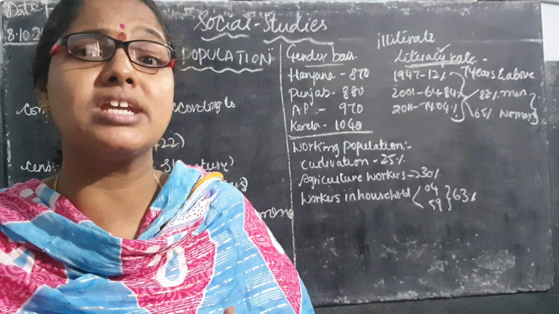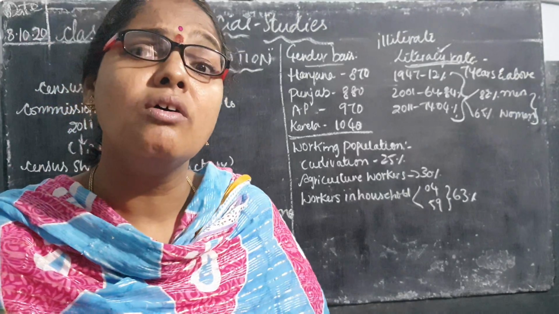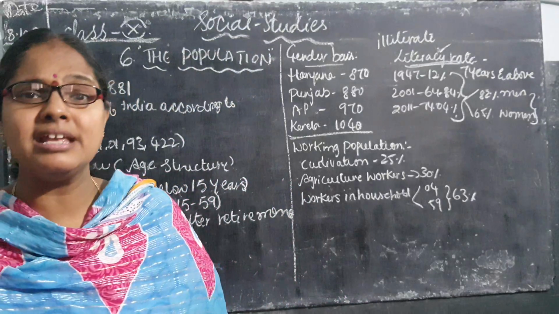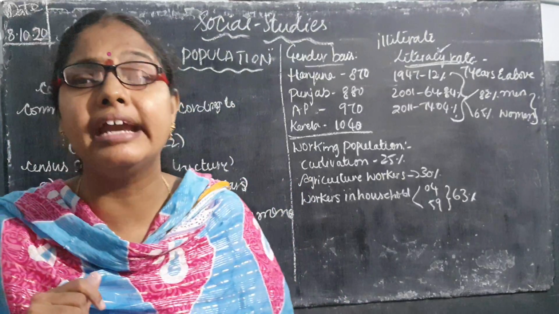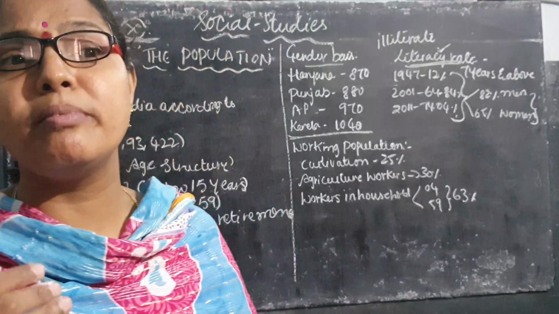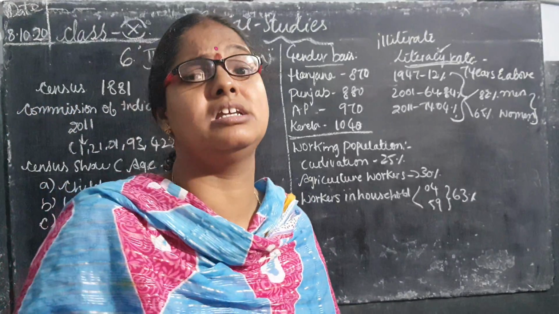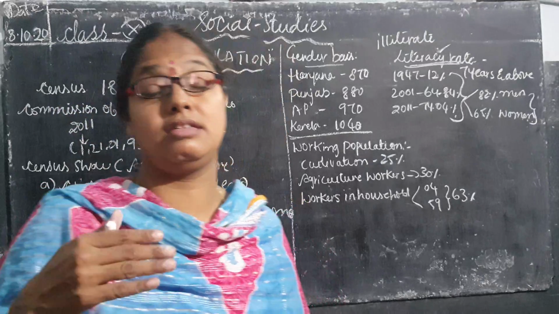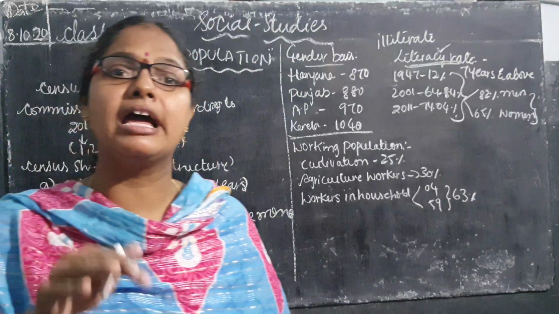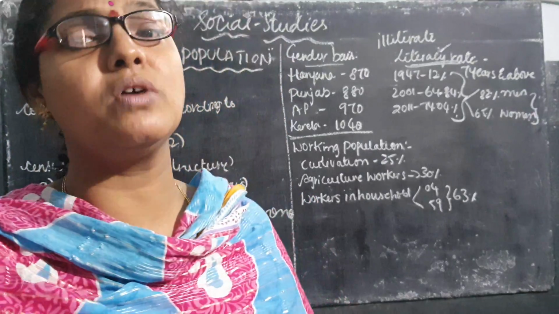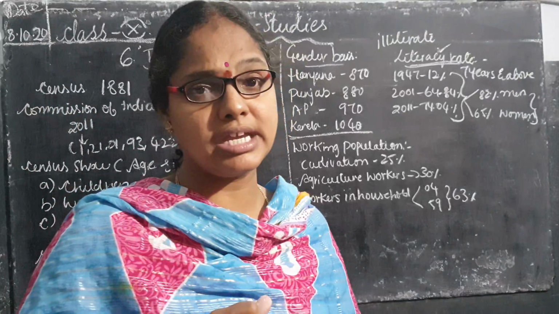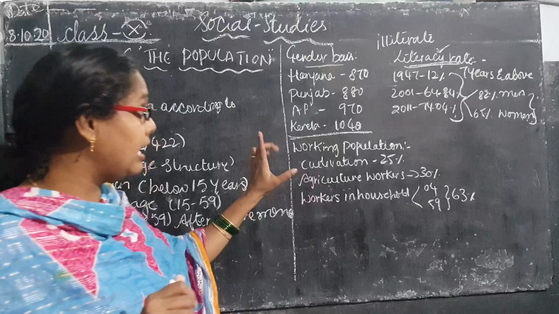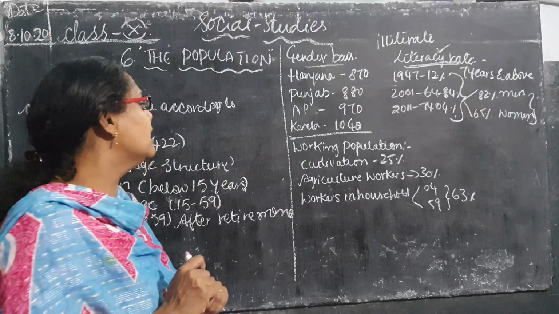When a woman is educated, she can educate the whole family. One proverb says, when a woman is educated, the whole family will be educated. Why? Because when a woman is educated, she can help her children and her family. All the financial thinking will be done by the women in most of the families when the women are educated, isn't it? So this is about the literacy rate in our country.